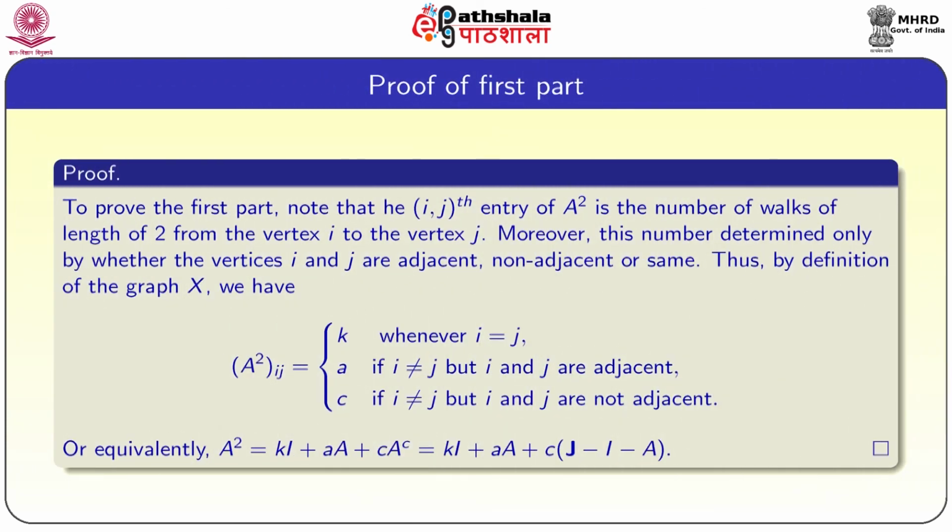Thus, by definition of the graph X, we have A square ij equal to k whenever i equals j, equal to a if i not equal to j but i and j are adjacent, equal to c if i not equal to j but i and j are non-adjacent, or equivalently A square equal to k into I plus small a into capital A plus c into A complement, which is equal to kI plus aA plus c times J minus I minus A.